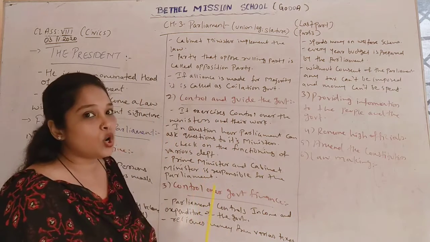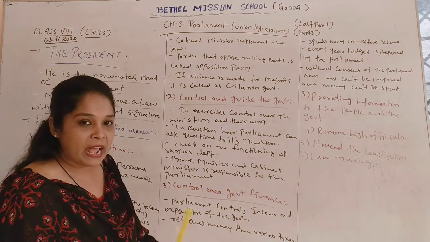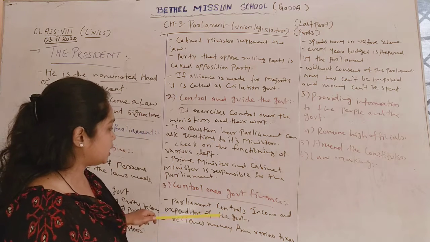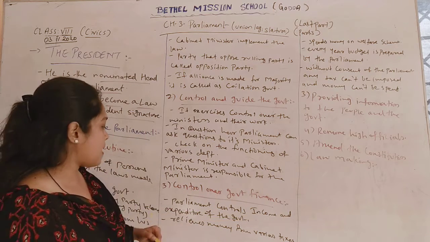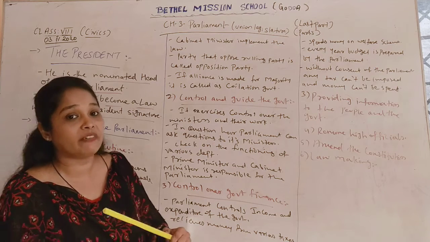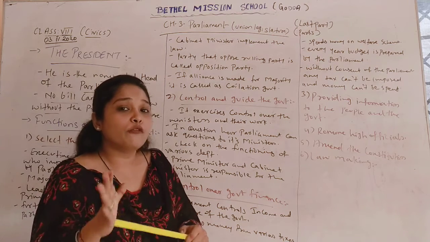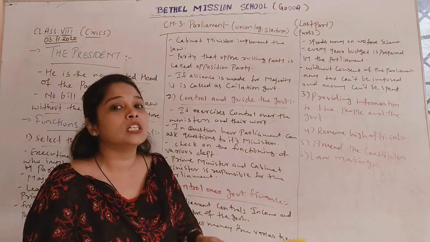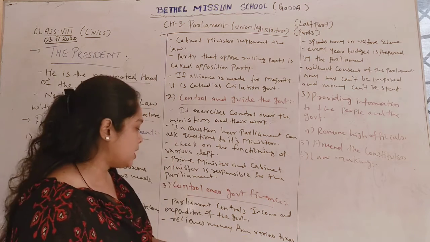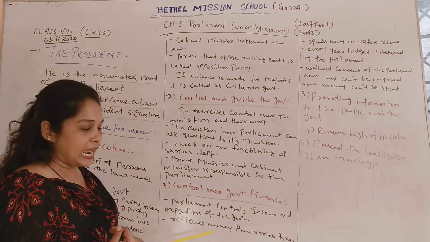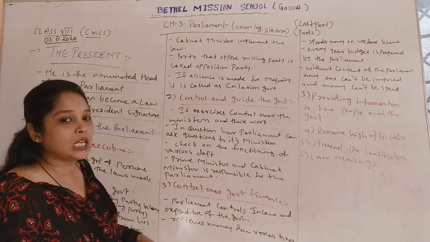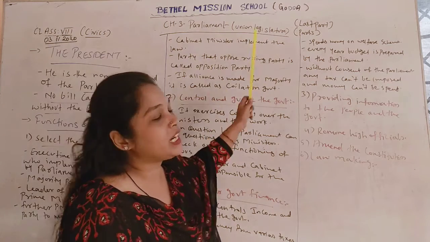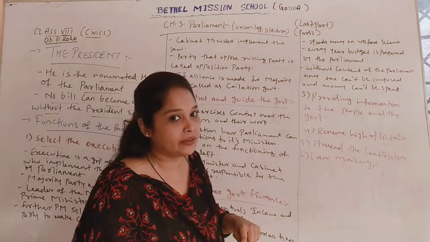Next one is control over government finance. Parliament also controls the finance of the country, or government finance. Parliament controls the income and expenditure of the government. Whatever income the government receives, and from that income whatever expenditure there is, all the decisions will be taken by the Parliament only. When we talk about income, the government receives its income from various taxes and spends the money on welfare schemes of the country.